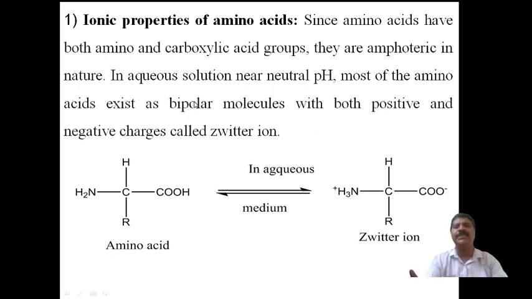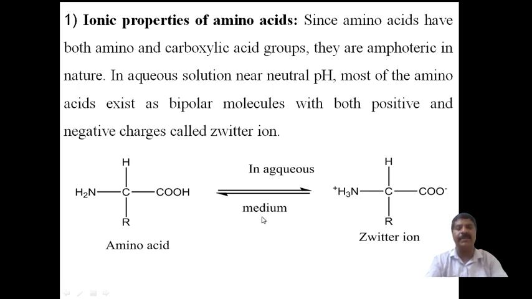Therefore, amino acid in neutral medium acts as a bipolar molecule. It possesses both positive as well as negative charges. Such an ion produced in the aqueous medium is called a zwitterion.